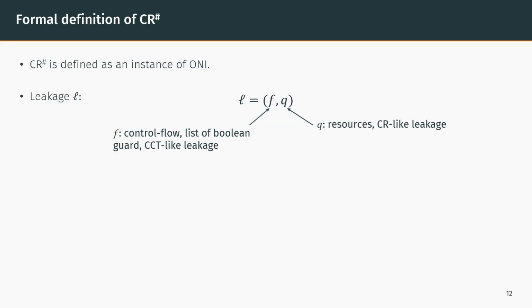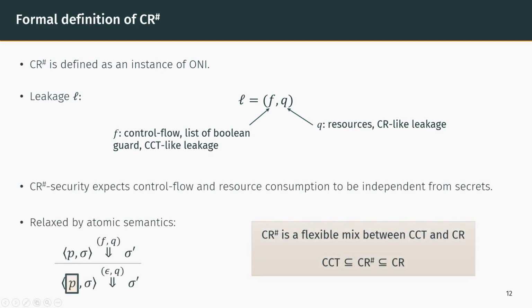We also formally define T-sharp as an instance of ONI by combining elements from the constant time and the CR policies. Here, the leakage is a pair F, Q, where F is a list of Boolean guards, similarly to the constant time policy, and Q is the amount of resources. The T-sharp policy expects both the control flow and the resource consumption to be independent from secrets.